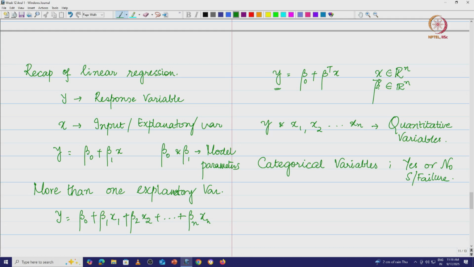We could also have a case wherein the output is a simple yes or no. That means y is either 0 or 1, from the set {0, 1}, where 0 denotes a failure or a no, and 1 denotes a success or a yes.